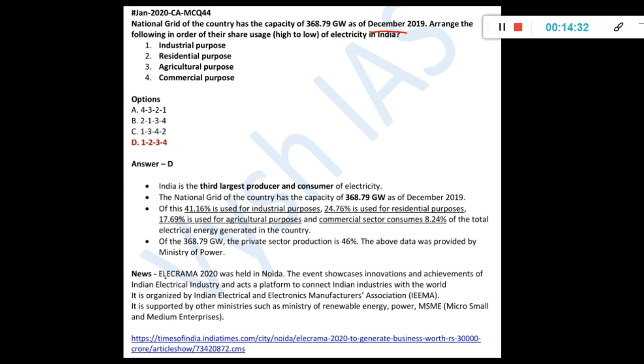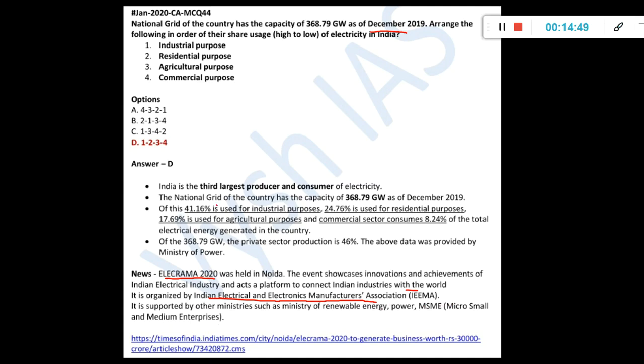And something happened in Noida. The event showcases innovations and achievements of the Indian electrical industry and acts as a platform to connect Indian industry with the world. So it is organized by the Indian Electrical and Electronics Manufacturers Association. It is supported by other ministries also.